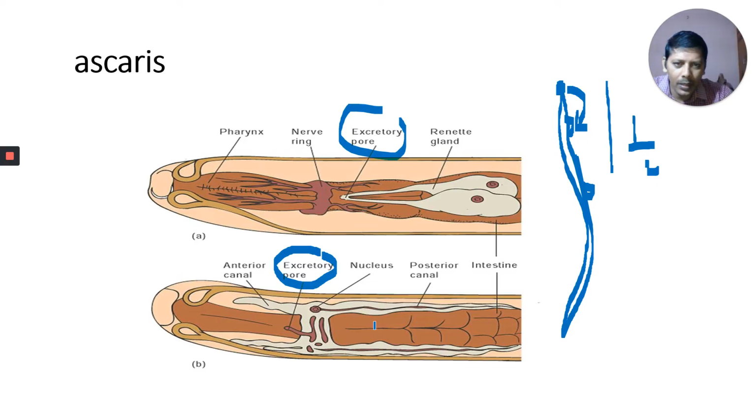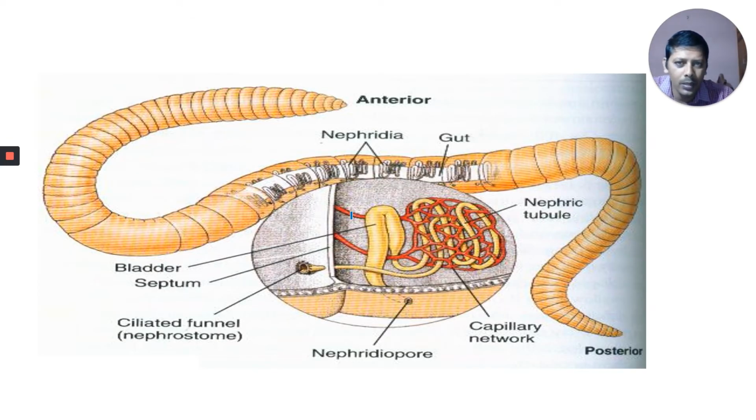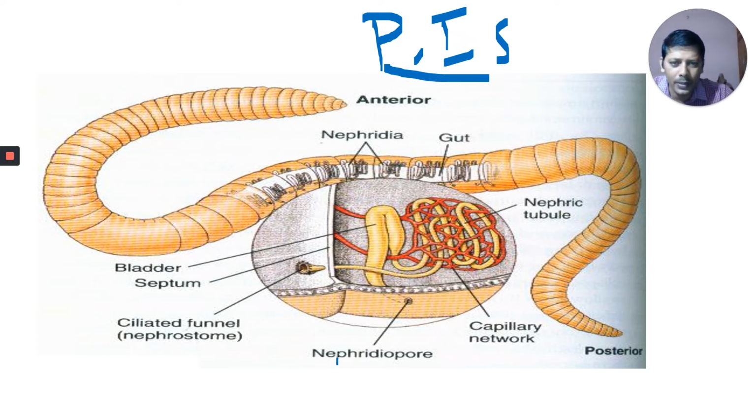In annelids, nephridia are present; different types of nephridia you learned in earthworm. Pharyngeal nephridia are present, integumentary nephridia are present, and septal nephridia. These are the three types of nephridia, you know that. Okay, this is a nephridiostome, the opening, funnel shaped. This is a serrated funnel, and this is the nephridiopore. It is opening through the body wall. The body wall has a pore called nephridiopore, and this is the segmental nephridia.